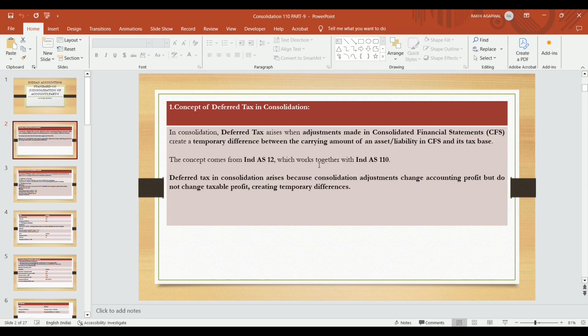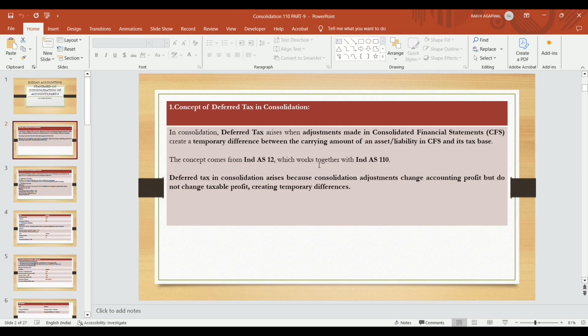In general terms, deferred tax arises when there is a temporary difference between the carrying amount of an asset or liability and its tax base. Now, what Ind AS 12 says: Ind AS 12 deals with deferred taxation. It says that if there is a temporary difference between the carrying amount of an asset and its tax base, then whether a deferred tax liability or a deferred tax asset arises.